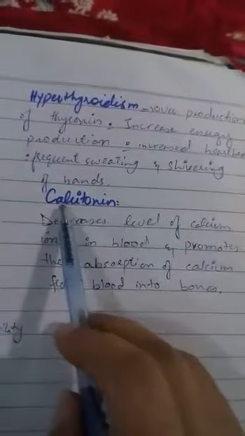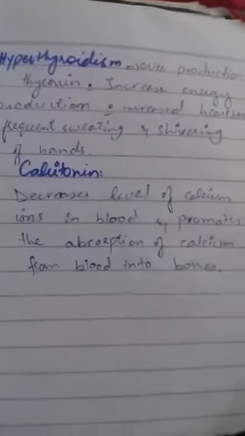So what is the function of calcitonin? It decreases the level of calcium ions in the blood, and also promotes the absorption of calcium ions from the blood into the bones. So this is the major function of calcitonin. It's all about the thyroid gland.